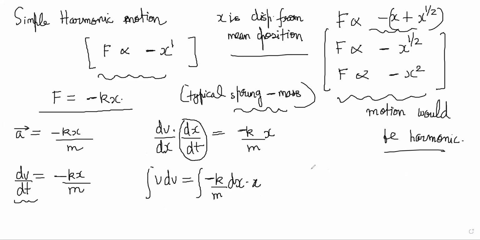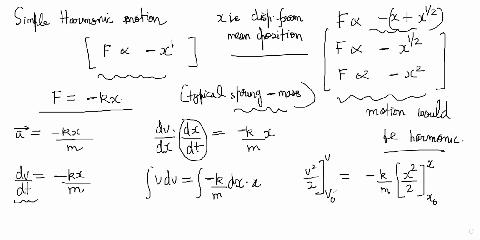So we'll get v square by 2. Let's say final velocity is v and initial velocity was v naught. Basically you started off the particle with some v naught velocity. And here also it is minus k by m integral of x, so x square by 2, and initial position was some x naught and final position is at x arbitrary.